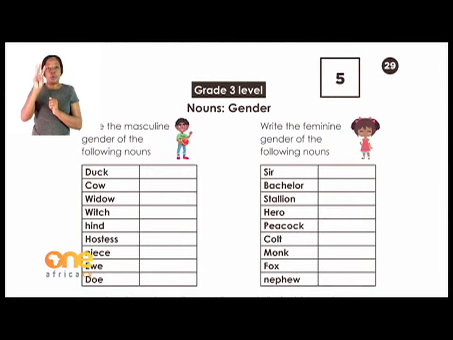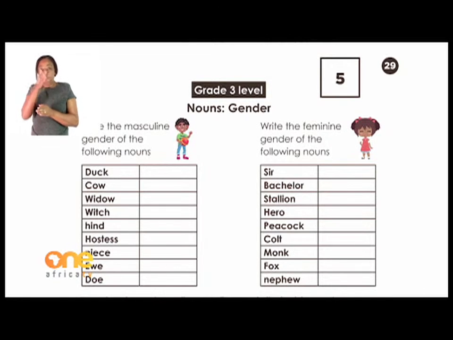So I also want you to finish up the others. A witch, a hen, hostess, miss, and a doe. Can you please find for me the boy side and finish out? How do we call this side of the gender?